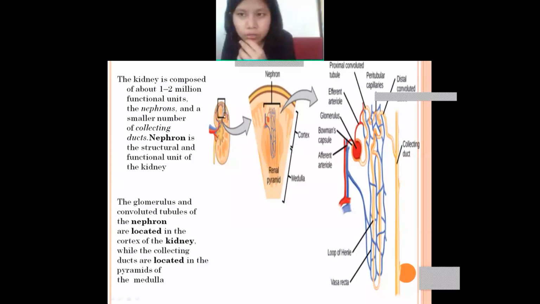If you look closer at the kidney, you will find that they lie in this cortex. This is the cortex, and this is the medulla. So they lie in these two areas. And what are the nephrons? They are the structural and functional unit of the kidney.